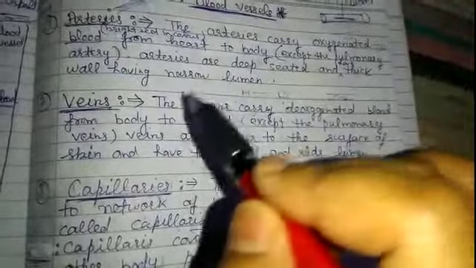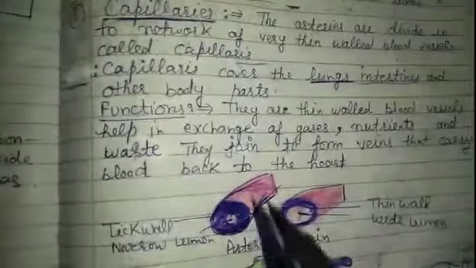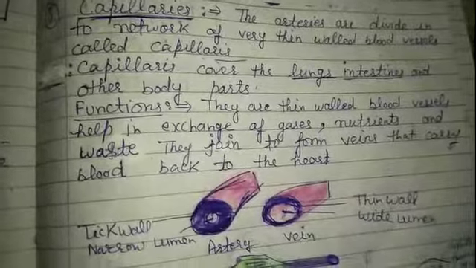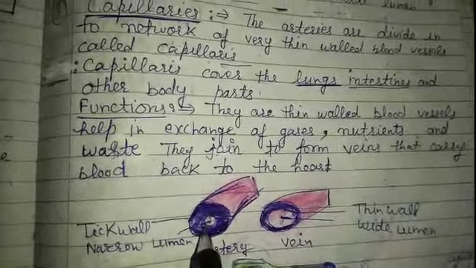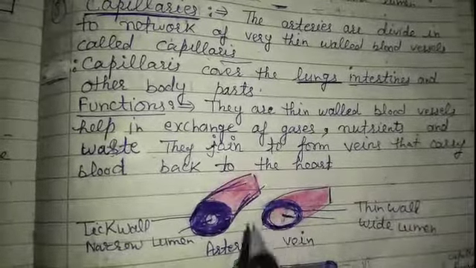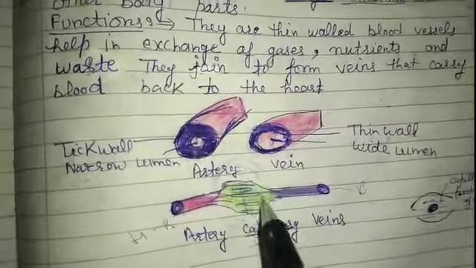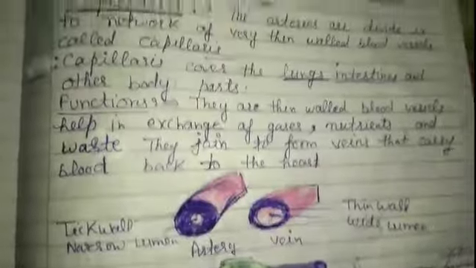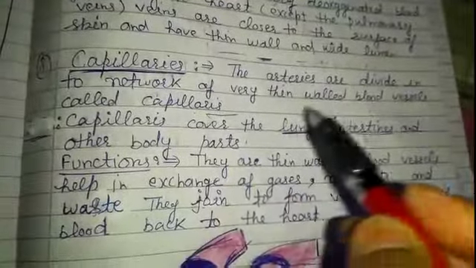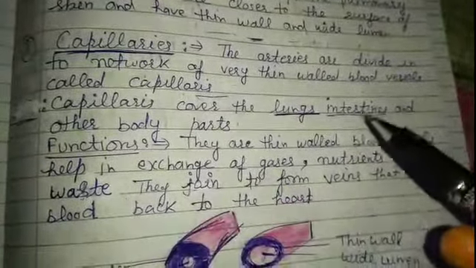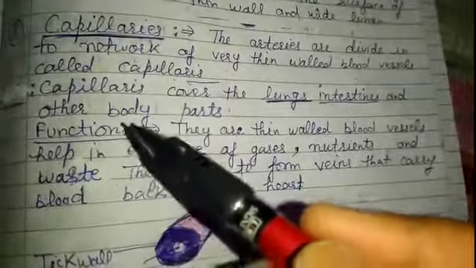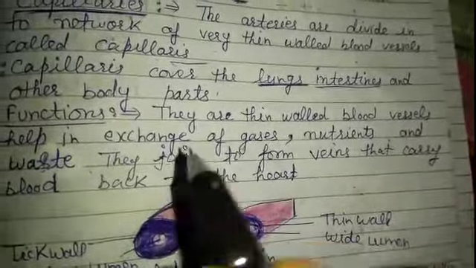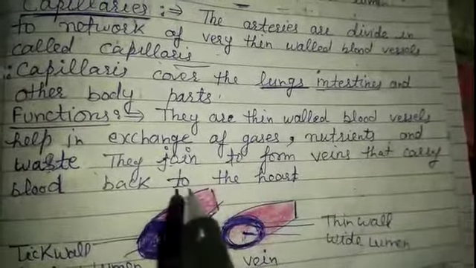Arteries are deep-seated, thick-walled and have a narrow lumen. Deep-seated means they are present below the skin. Veins have thin walls and wide lumens. Arteries are further divided to form thin tubes called capillaries. Arteries are divided into a network of thin tubes. Capillaries are present in the lungs, intestine and other body parts. Function of the capillaries is to help in the exchange of gases, nutrients and waste.